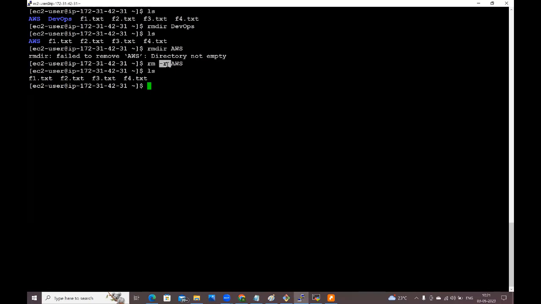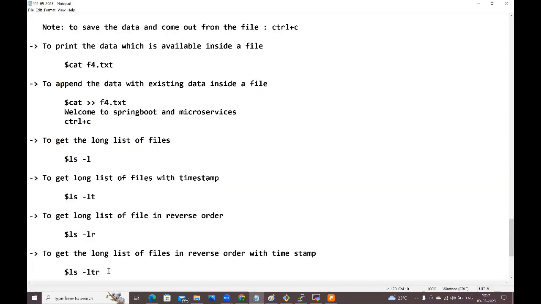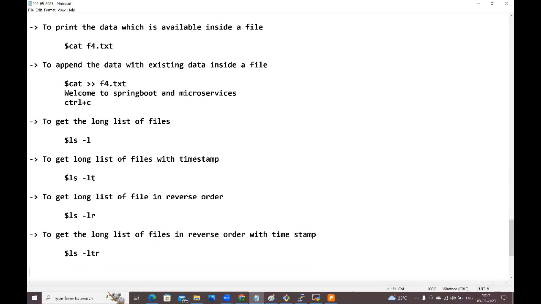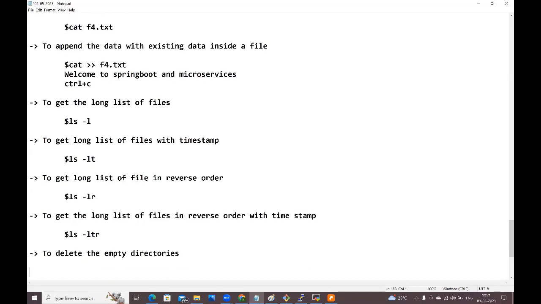Okay, so next guys. Okay, fine. Let me go here. To delete an empty directory, what is the command we need to use? $ rmdir directory name.